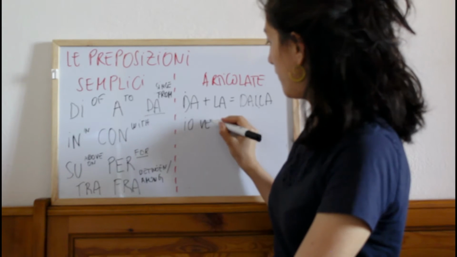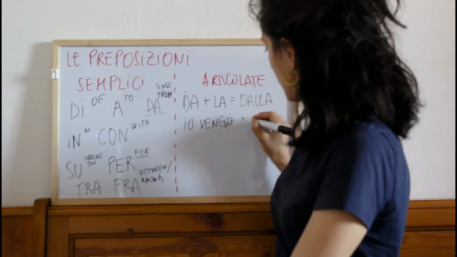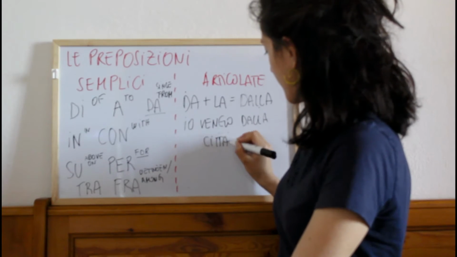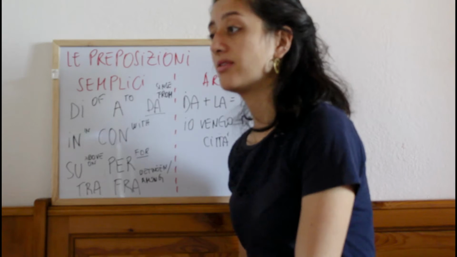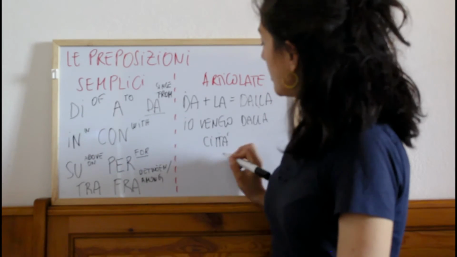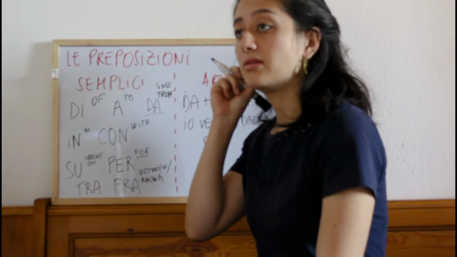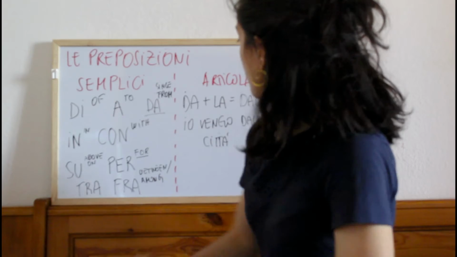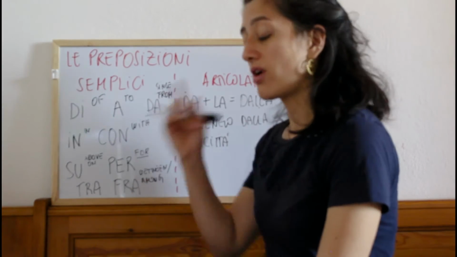Io vengo dalla città. You can imagine that dalla refers to singular and female. So, città, in this case city, is a word, female and singular. So we use dalla. And here it means I come from, you see?